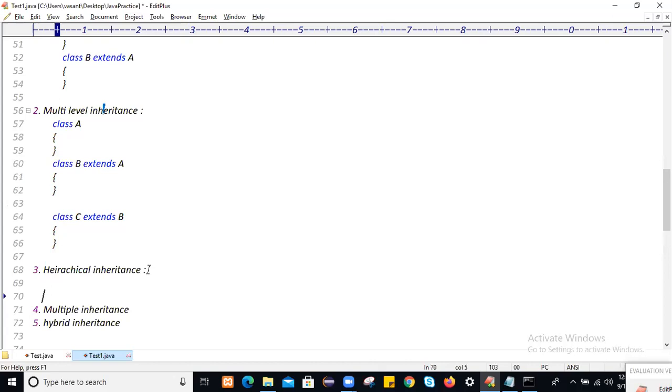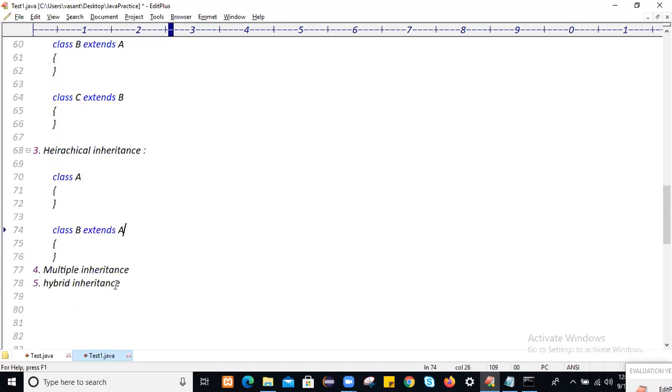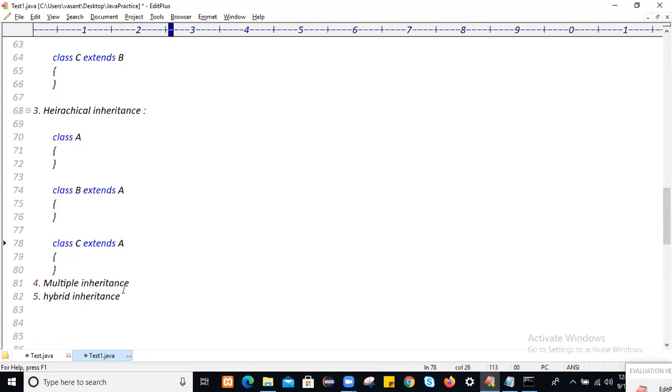So what is hierarchical inheritance? In hierarchical inheritance, we have class A, class B extends class A, as well as we have one more class C, which also extends class A. This is called hierarchical inheritance.